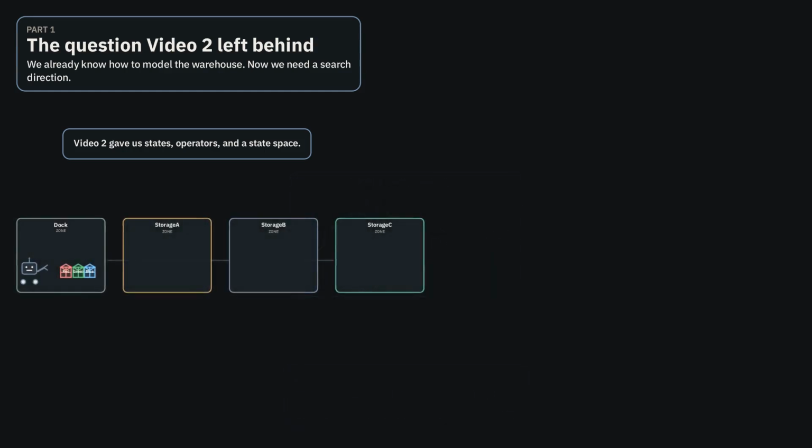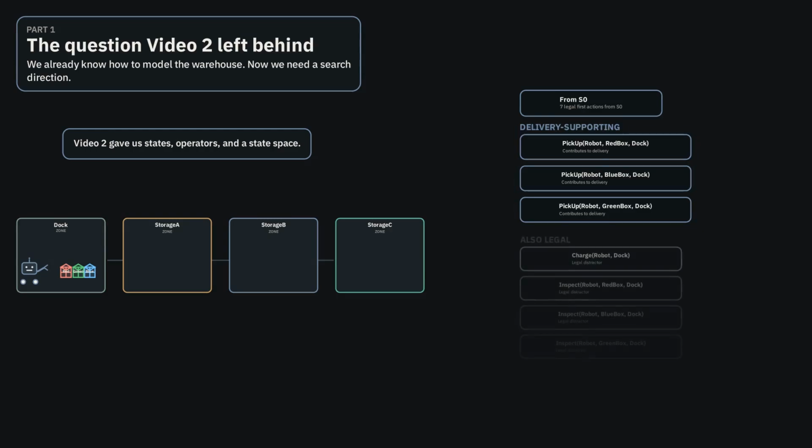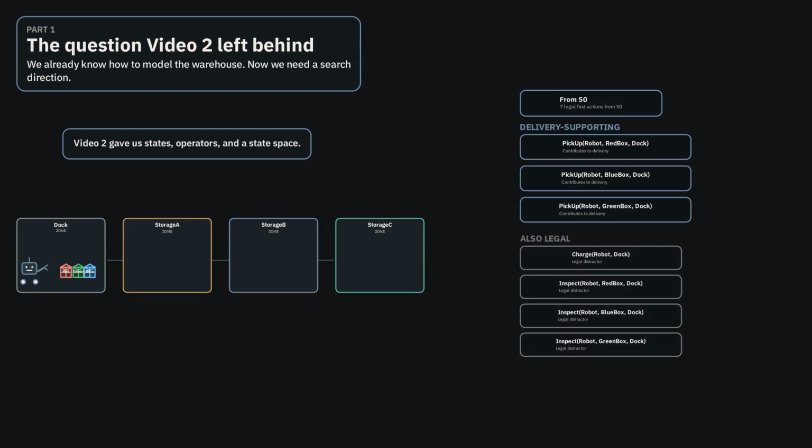So keep the same warehouse world but scale it up. Robot starts at the dock with red box, blue box, and green box, and each box has a different target shelf. Now ask the forward planner the most natural question. What can robot legally do right now? Right away it has 7 legal first actions. 3 help with delivery, 4 are perfectly legal distractions.